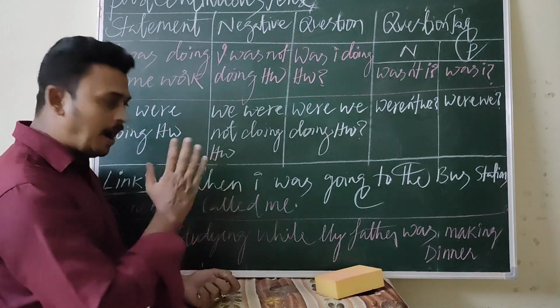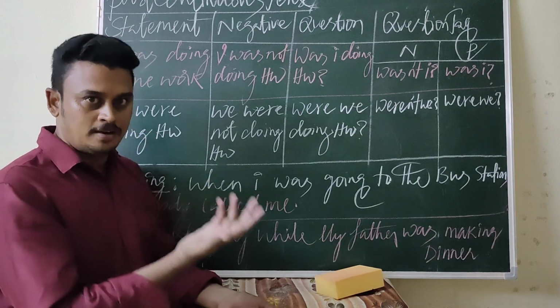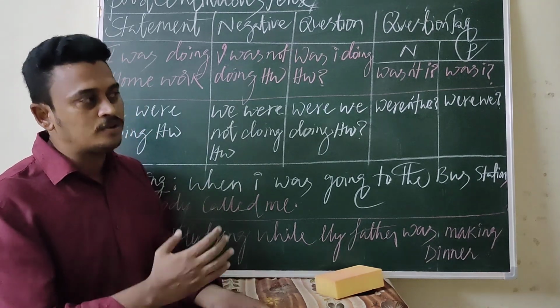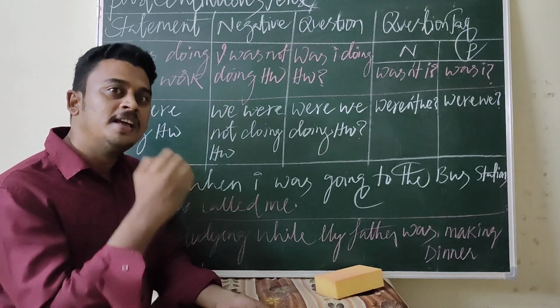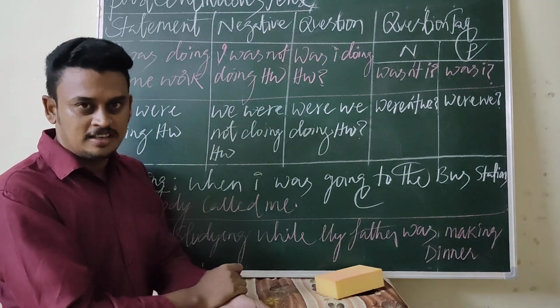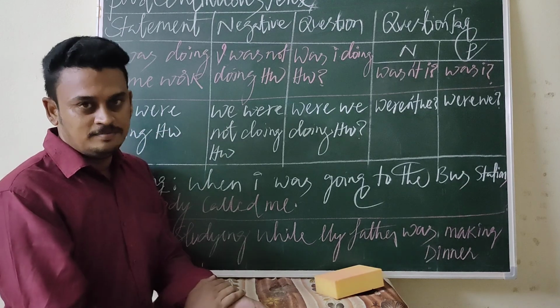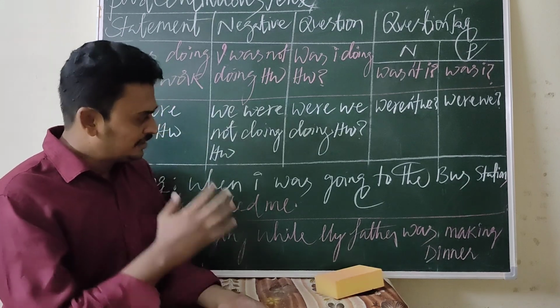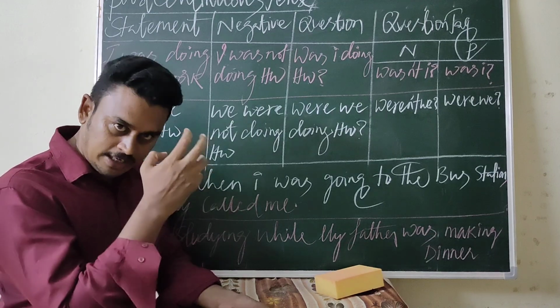This past continuous tense can also be expressed with another tense when we want to express two actions that happened in the past at the same time. That is, when I was going to the market, I met my friend. The first action is the past continuous tense.